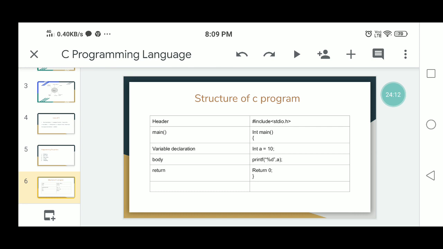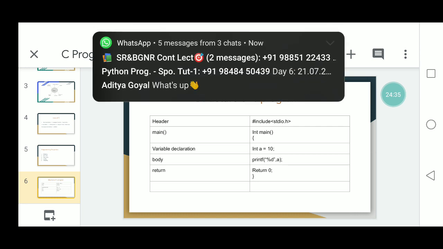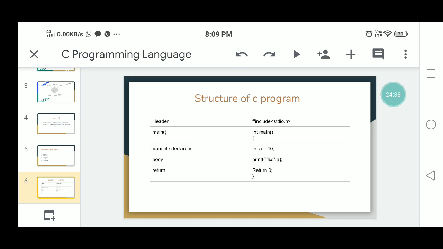Especially, a C program may contain one or more sections. These sections are called, first of all, the documentation section, link section, definition section, global declaration section, function type section. Then next you have to write the main function. In the main function you have to write the variable declaration and execution. Then finally you have to write the user defined functions after completion of the main. Outside of the main you have to write your own declared functions.